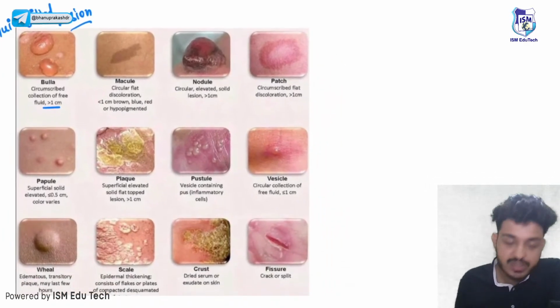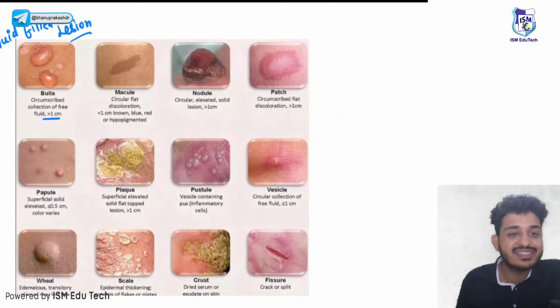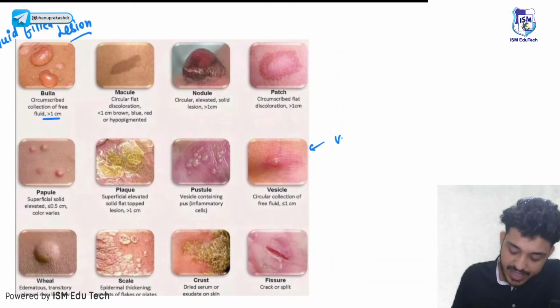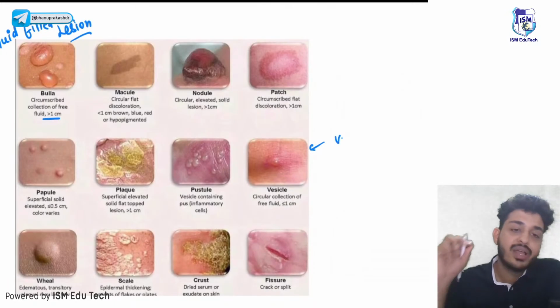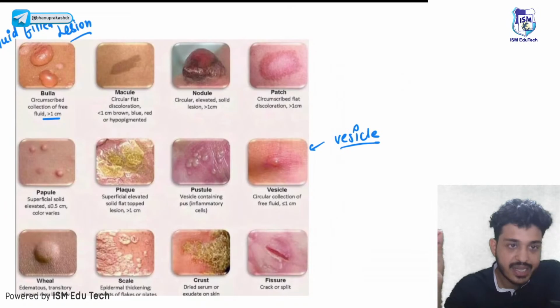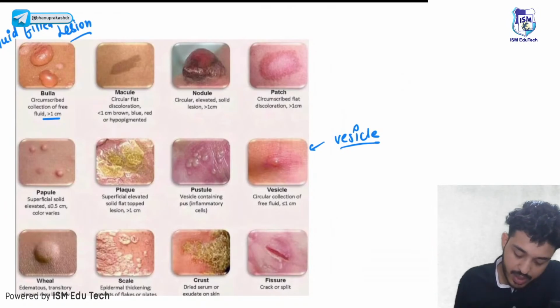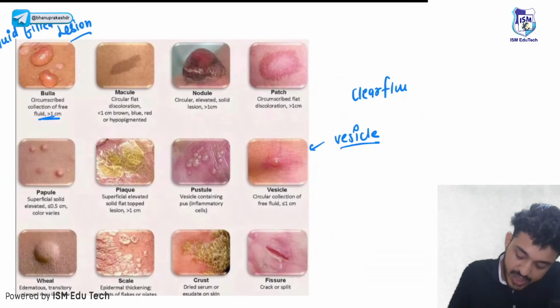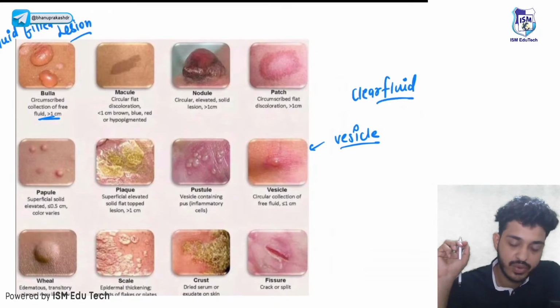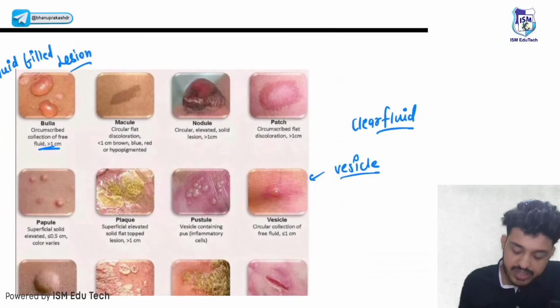If the fluid-filled lesion is there but the size is less than 1 centimeter, then we call it vesicle. So if the size is less, we call it vesicle. If the size is more, we call it bulla. Remember, the fluid will be clear fluid. These are your fluid-filled lesions.